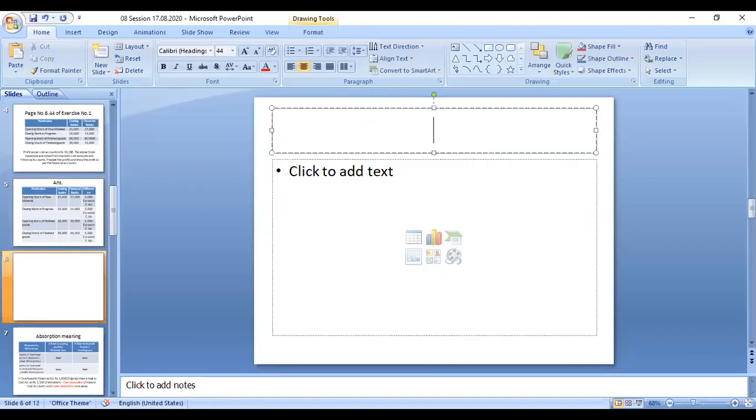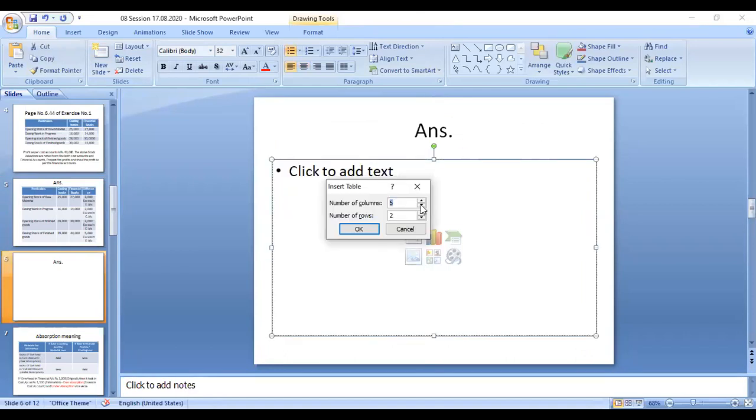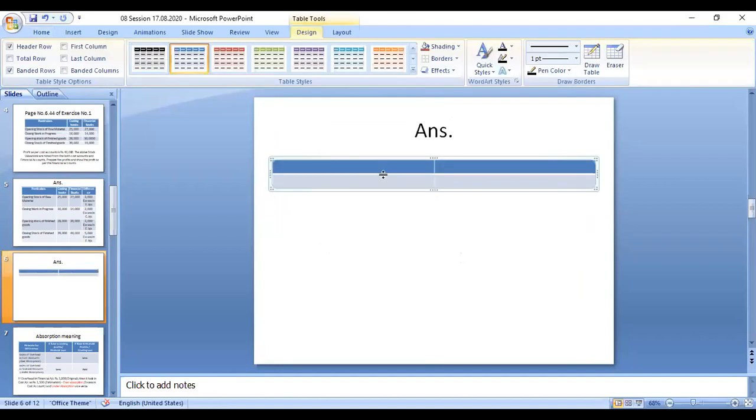Okay, this is the answer. Now we have to prepare it. I will take two columns. The first one is particulars. The next one is amount in rupees.